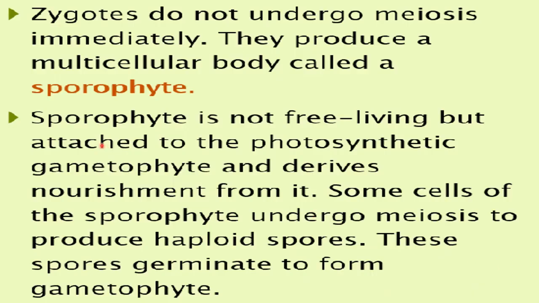Now these male and female gametes will fuse together and will form a zygote. But this zygote does not undergo meiosis immediately. As you know, the diploid zygote has been formed here by the fusion, because both the gametes are haploid. When the haploid gametes fuse, the diploid zygote will be formed.